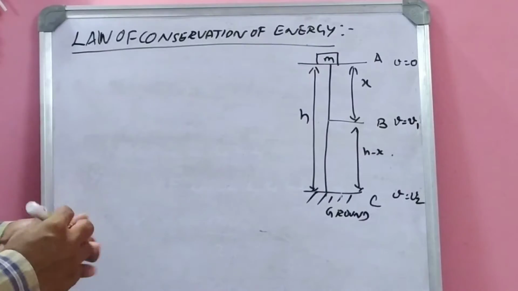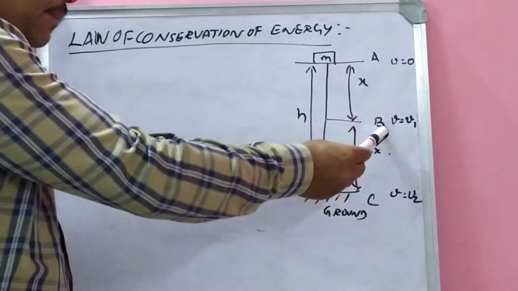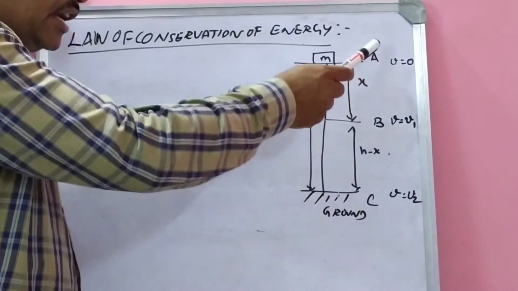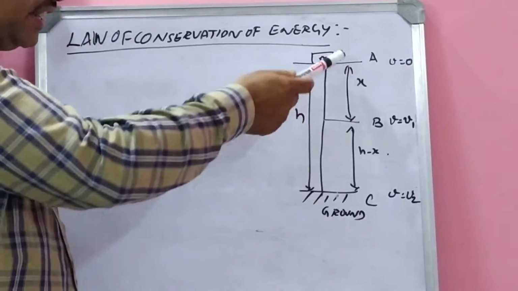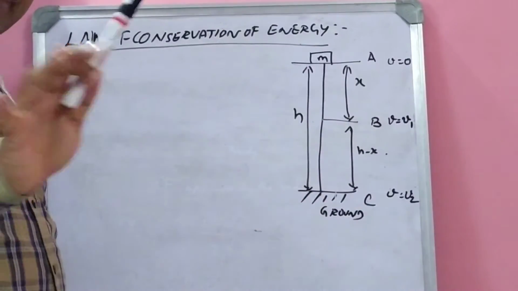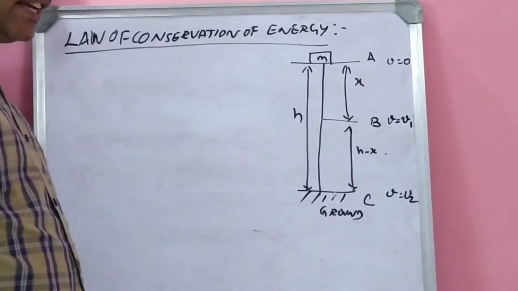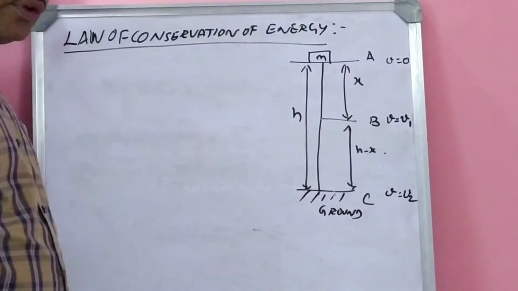Here we are going to prove the total energy at A, total energy at B, total energy at C. So you can take any number of points between A and C. In all the points the total energy will be same. So I am taking one point B as example. So at A, at B, at C the total energy is same.